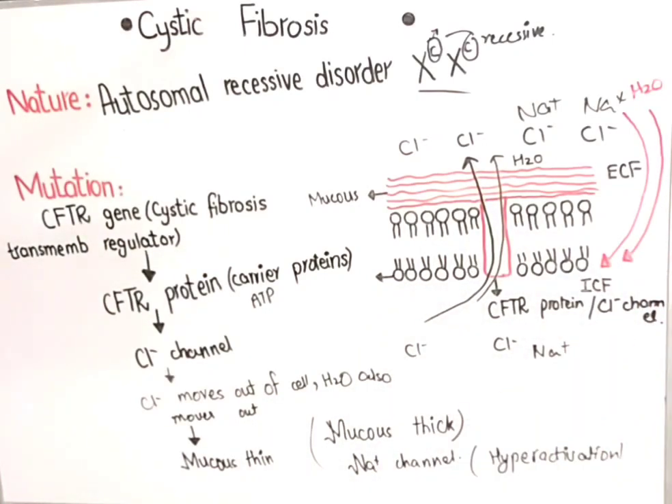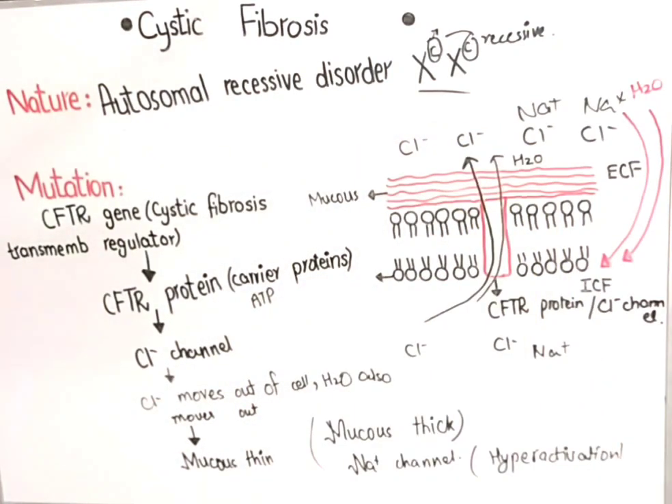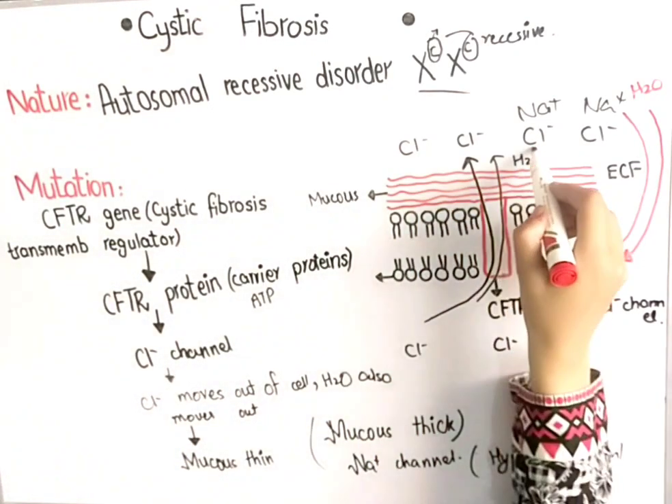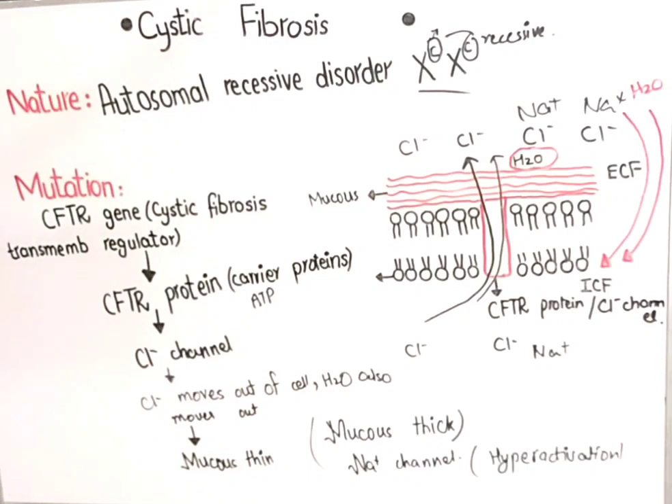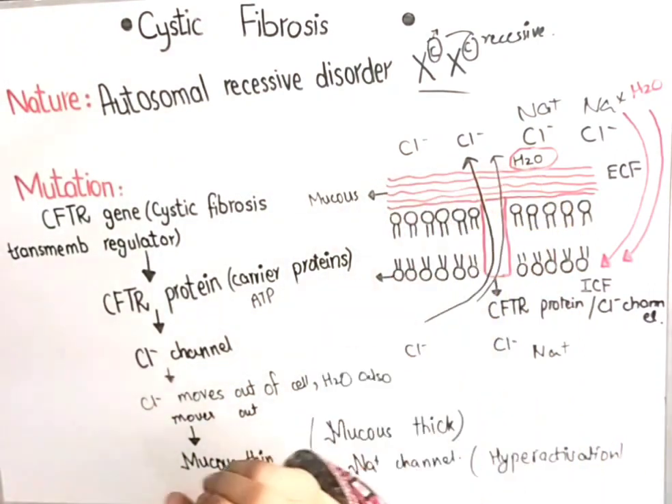Let me revise it again for you. There was the presence of a chloride channel in the cell membrane, and there was a lining of mucus outside the cell. Chloride is actively transported out of the cell with the help of this chloride channel, which is basically a CFTR carrier protein. When the chloride moves out, water also follows the ions and also moves out of the cell, making this mucus thin. Whenever there is a defective CFTR gene, there is a defective CFTR carrier protein, so there is a defective chloride channel. Cl negative does not move out of the cell, and when Cl negative does not move out of the cell, water also does not move out of the cell, and this mucus becomes thick.